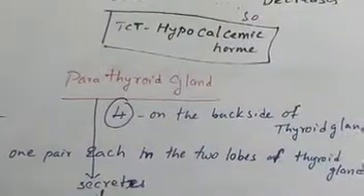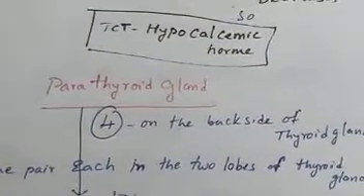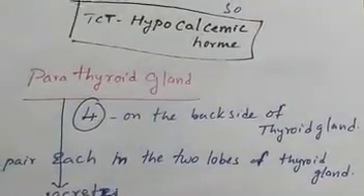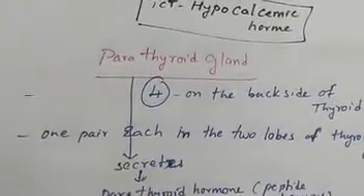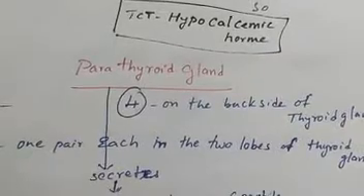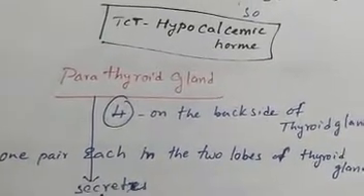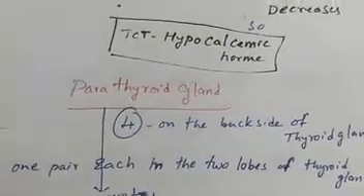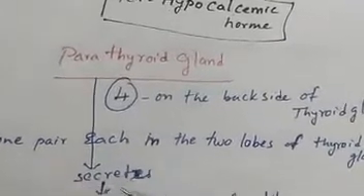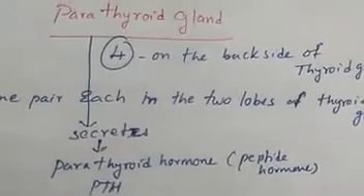Next, parathyroid gland. Here the 4 parathyroid glands are present, on the back side of the thyroid gland, 1 pair in each of the 2 lobes of the thyroid gland. Each lobe of the thyroid gland has 1 pair of parathyroid glands. This parathyroid gland will secrete parathormone or parathyroid hormone, which is a peptide hormone.